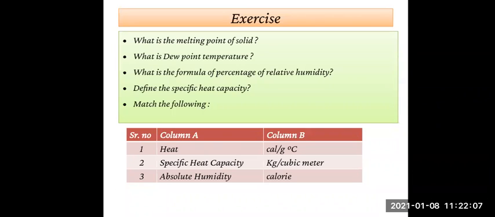Those who know, they can raise your hands and answer the first question, that is, what is the melting point of solid, or you can define what is melting point.